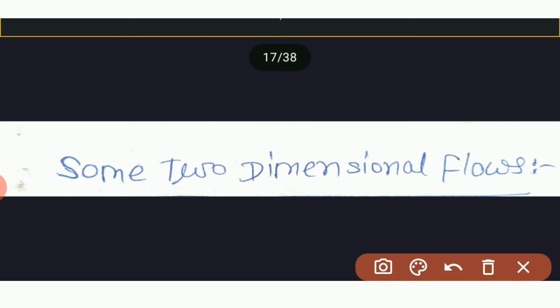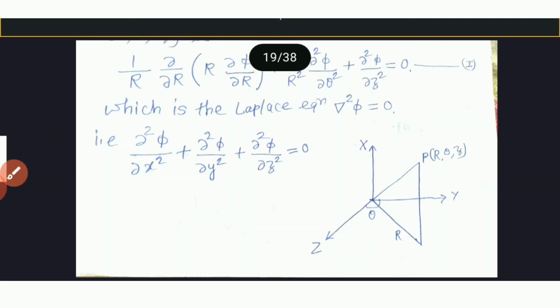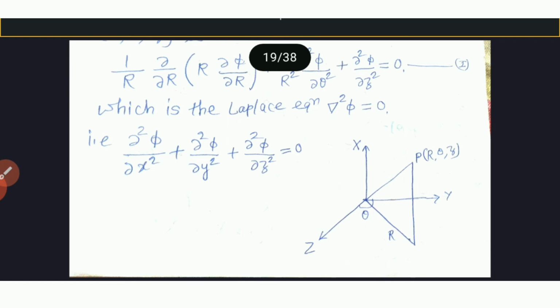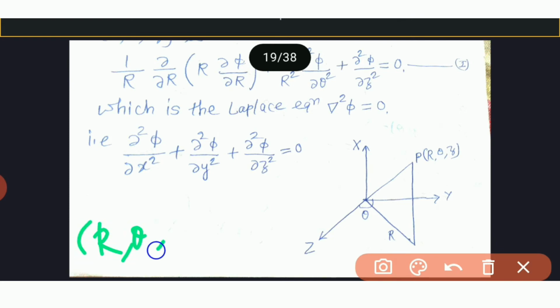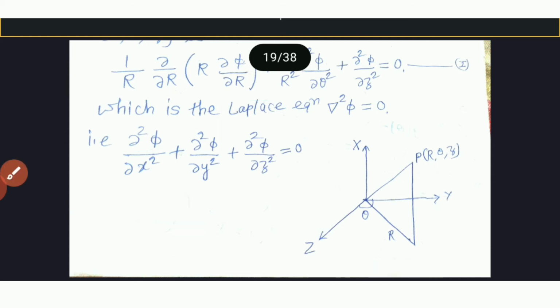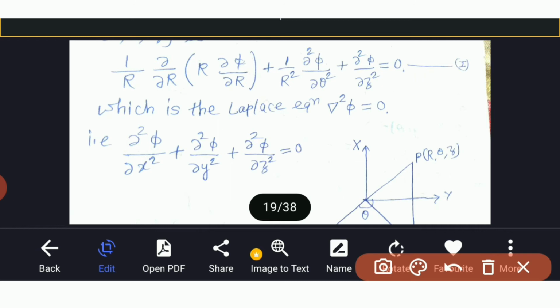Now we will see the use of cylindrical polar coordinates. So it follows that if the flow is irrotational, then the equation satisfied by the velocity potential phi at any point having the cylindrical polar coordinates r theta z is 1 upon r dou by dou r of (r into dou phi by dou r) plus 1 upon r square dou 2 phi by dou theta square plus dou 2 phi by dou z square is equal to 0, which is a Laplace equation, del square phi is equal to 0.